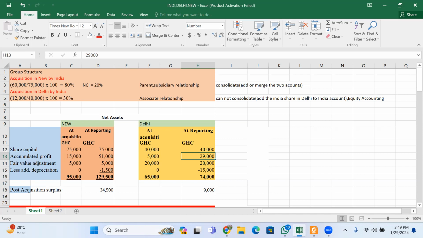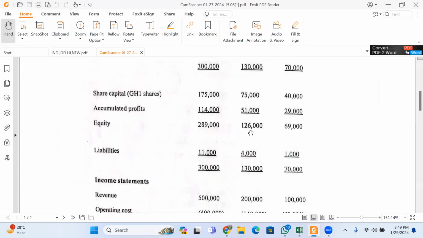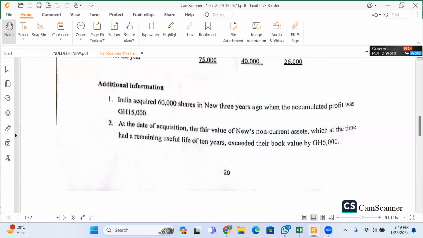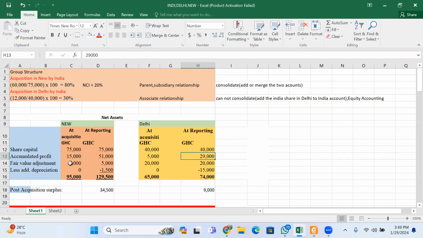Now we are being told that at the date of acquisition, there has been some revaluation. And as a result of the revaluation, the net assets have increased by 5,000. So when I come here, I put in my 5,000 here at acquisition, and the same thing at reporting, because depreciation will be calculated at the end of the final year to see how much has been lost in value.